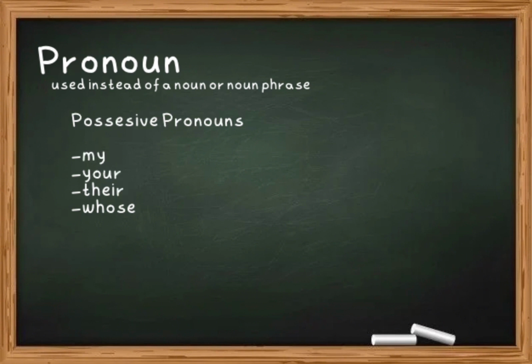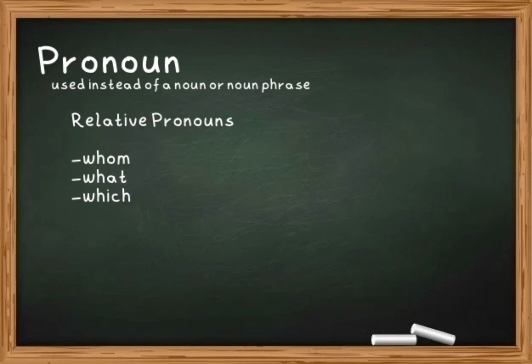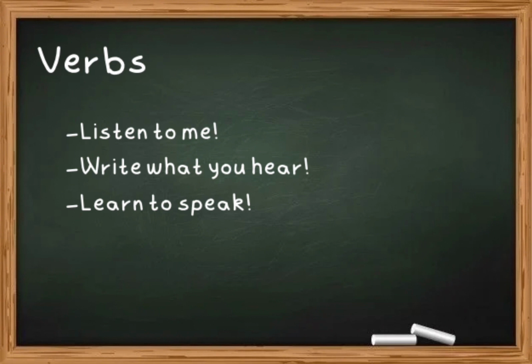Possessive pronouns like my, your, their, and reflexive and intensive pronouns like myself, yourselves, themselves, and relative pronouns like whom, what, which. Let's move on to part of speech number 3, verbs.